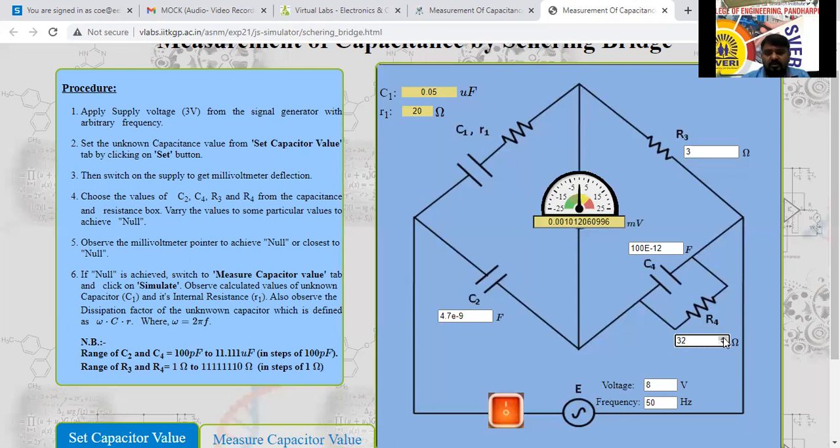Very small things will change. See here. 0.001 is there. I will one थोड़ा decrease करेंगे उसका. नहीं हो रहा है वो. It is not going at all. So this value, by reducing this one, anything will happen. It may be 10. Yes, it may be 2, 20. Okay. Because of 100, it is going to